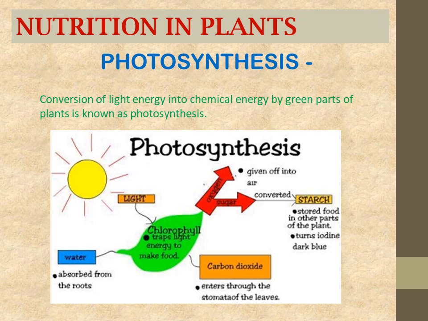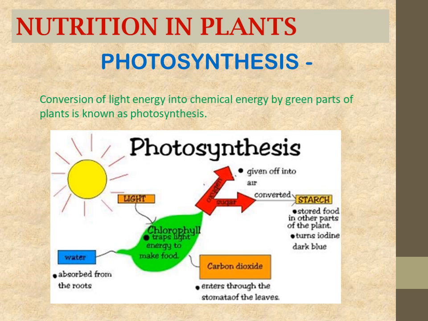So see, in the presence of light and water, water will be absorbed from the roots, and light will be trapped by the chlorophyll pigment which is present in the chloroplast of leaves. So here you can see that light is absorbed and water is absorbed by the roots, and in that condition, what will happen? This light will be trapped by the chlorophyll and water will be absorbed by the roots, and after this carbon dioxide will be taken from the atmosphere. So these three are the factors which will help the plant to synthesize the food.